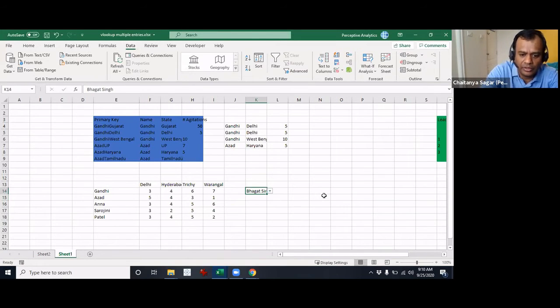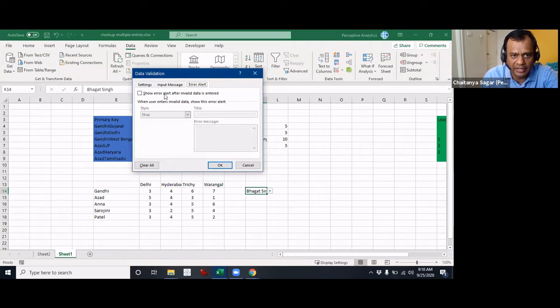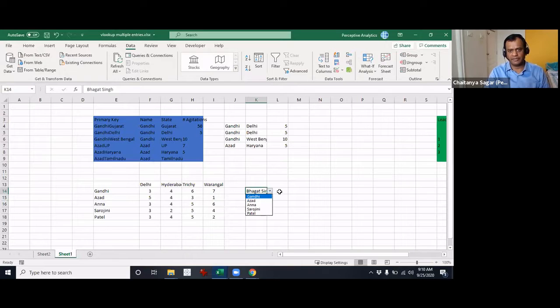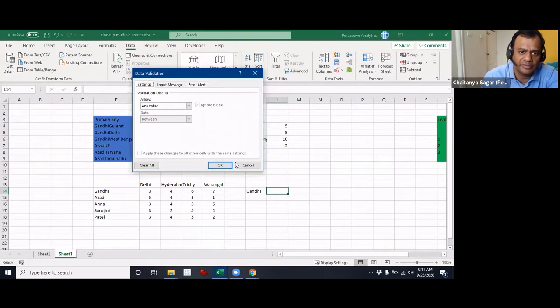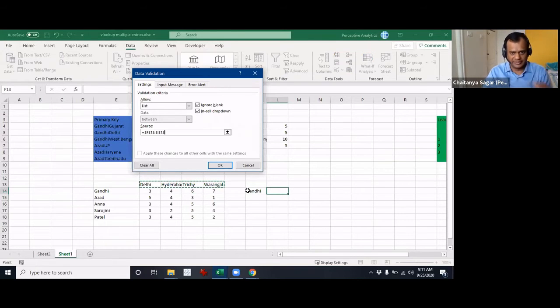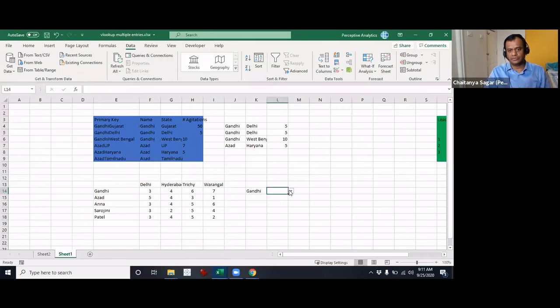So let's go back here. There are certain other things I want you guys to explore for yourself. So this is field 1, and this is field 2. I'll put in another field, with the same process: list, source, and we would have the city right here. So these are the two. Here, for example, let's say we'll select Hyderabad, our favorite city.